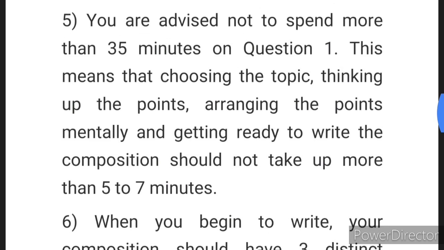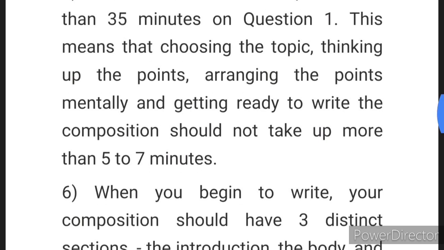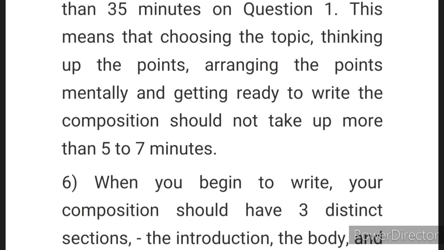You are not supposed to spend more than 35 minutes altogether on the question, that is both thinking as well as writing. This means that choosing the topic, thinking up the points, arranging the points mentally, and getting ready to write the composition should not take more than 5 to 7 minutes, maximum 7 minutes. Within that time, you must finish all your mental preparation, and then the remaining 30 minutes or 28 minutes which you have in hand should be utilized for writing the essay.